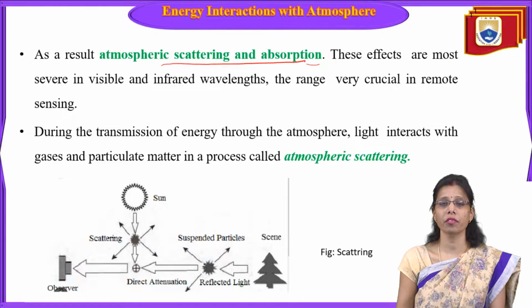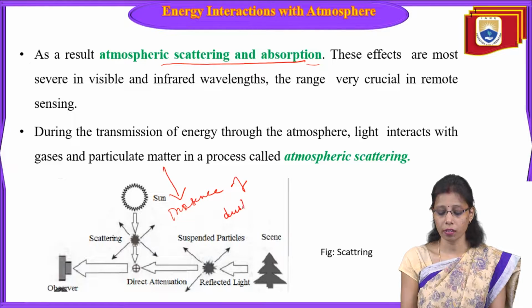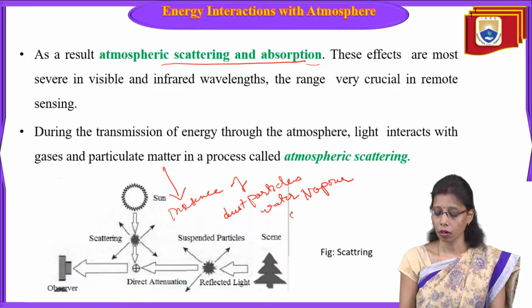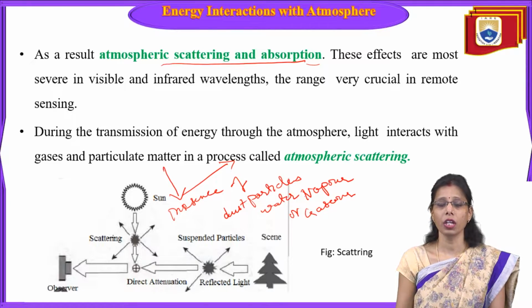Due to the presence of dust particles, water vapor or gases in the atmosphere, it generally deviates the path of the radiation. That's why scattering will occur.